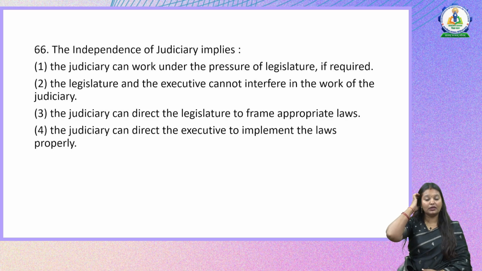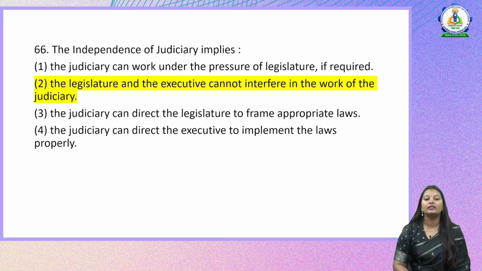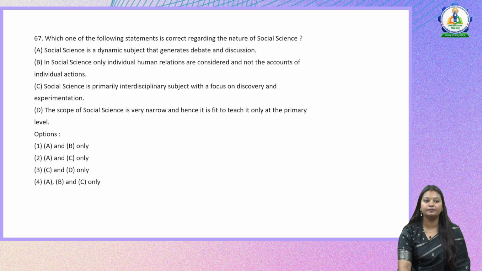So if you see the word independence, it talks about doing away, there is no involvement of any other state of power. So when you look at the options, there is only one option which is talking about independence. All the other options are talking about involvement of either the legislature or the executive functions. So here the right answer will be option 2. The legislature and the executive cannot interfere in the work of the judiciary. So let us look at the next question.